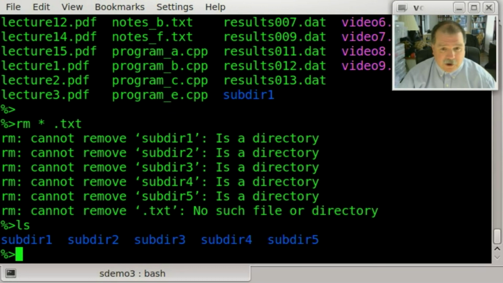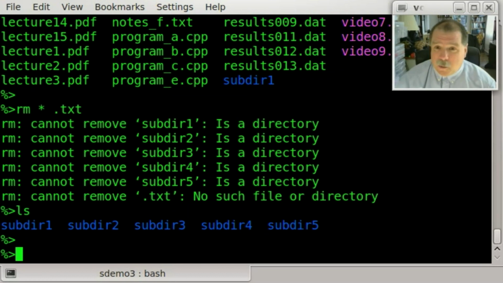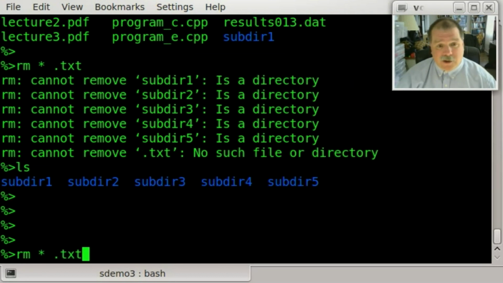What? All my files are gone. What happened? I made a typo, and it's a deadly typo when used with wildcards. Let's look at what I had here. I meant to type rm star.txt, but my lazy thumb hit the space bar and inserted an extra space there.